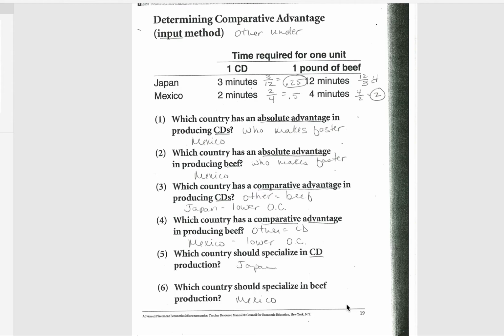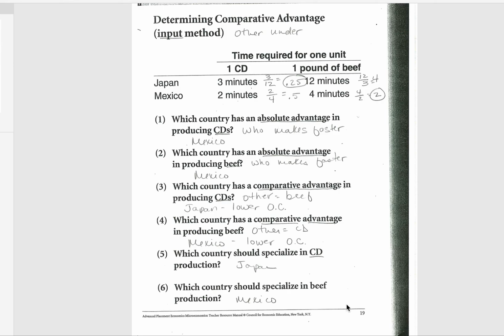If you're looking at CDs, other is beef, it goes under, so 3/12, 0.25. For Mexico, beef goes under, so it's 2/4, 0.5. You can look at those numbers. I've circled them: Japan has the smaller opportunity cost in CDs, and Mexico has the smaller opportunity cost in beef.